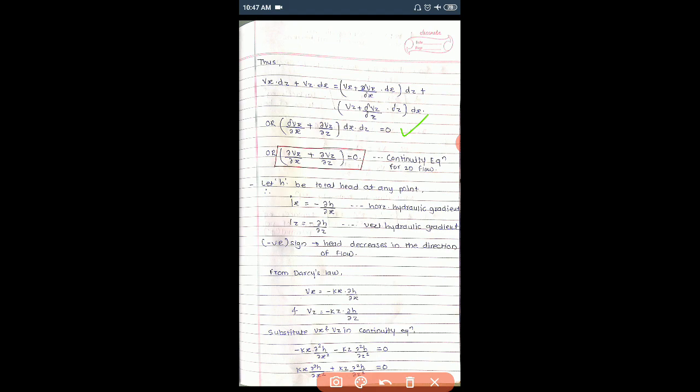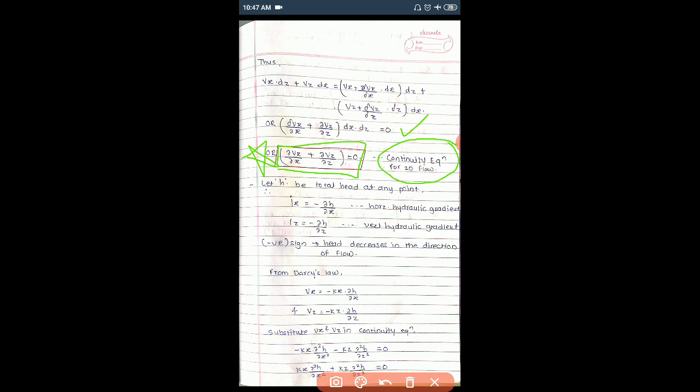Okay, and by doing this derivative part, we get this value, that is the equation ∂Vx/∂x + ∂Vz/∂z = 0. So this is the continuity equation for two-dimensional flow. This is a very important equation. Just remember this point. This is the continuity equation in two-dimensional flow.